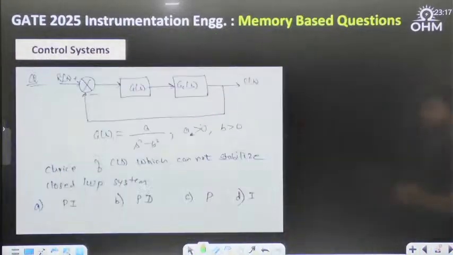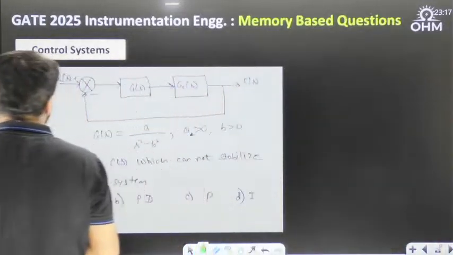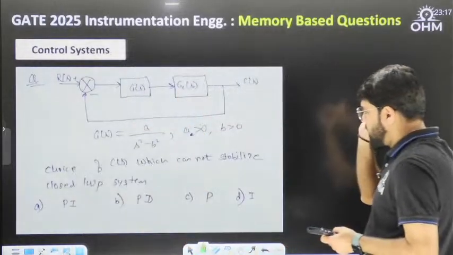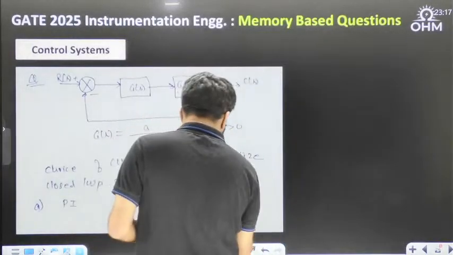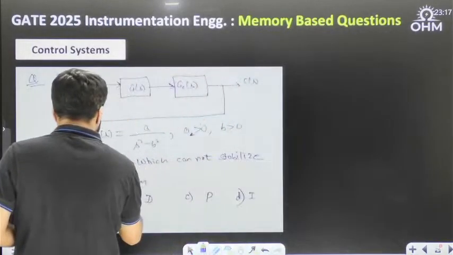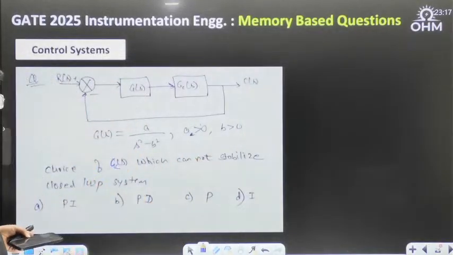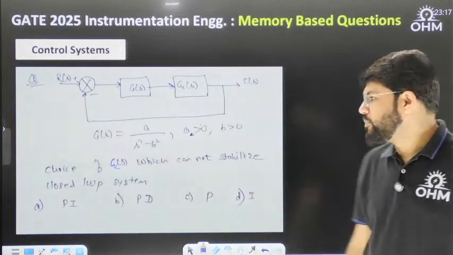Yes, control system question again. There is again a plant GS cascaded with some controller. That is GCS. What is the choice of GCS which cannot stabilize the closed loop system, where GS is A upon S square minus B square?